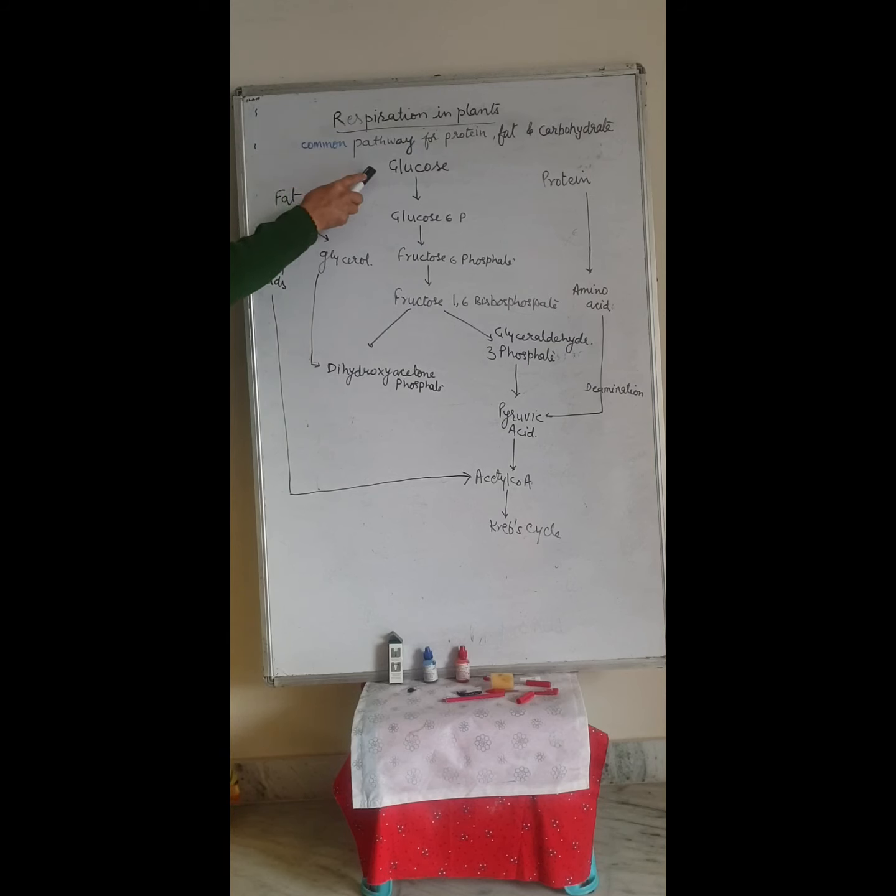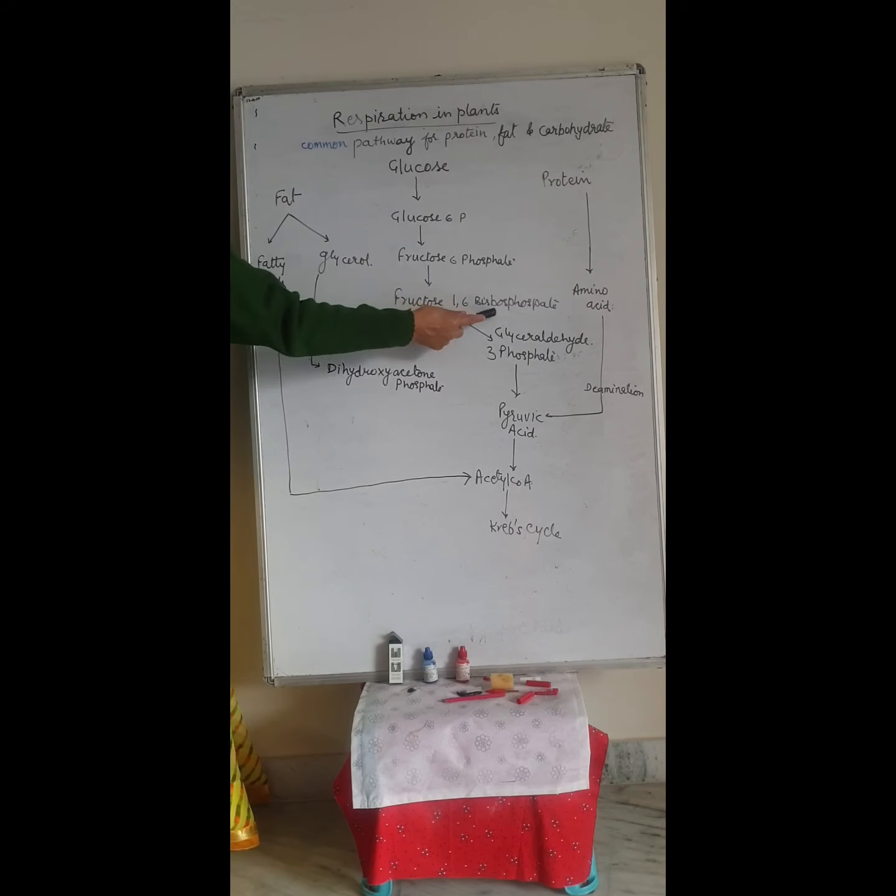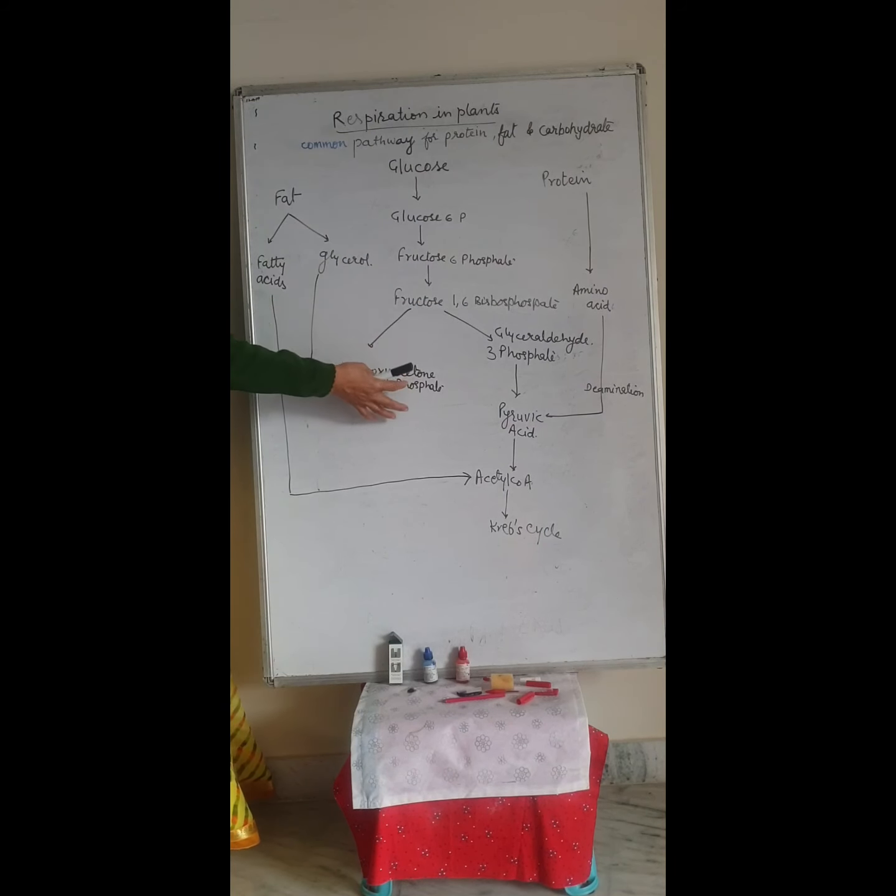So, for example, this is the cycle of glycolysis we discussed earlier. The glucose is converted into glucose 6-phosphate, then fructose 6-phosphate, then fructose 1,6-bisphosphate. I have written the main steps only because we have to include the protein and fat cycle here.